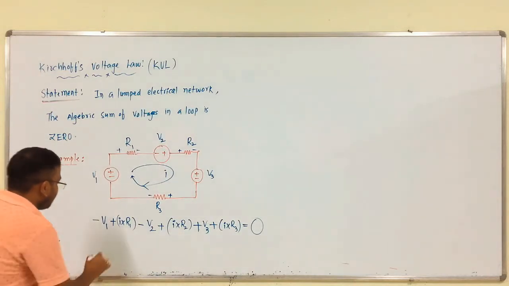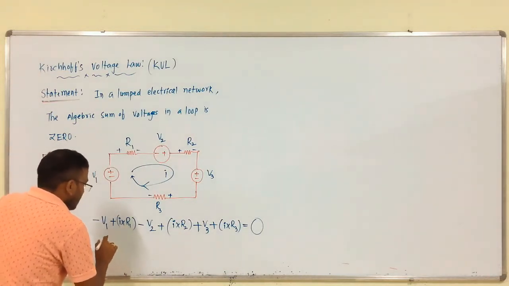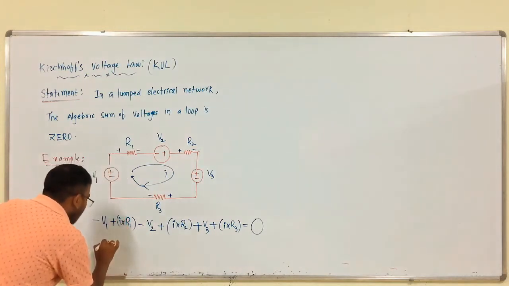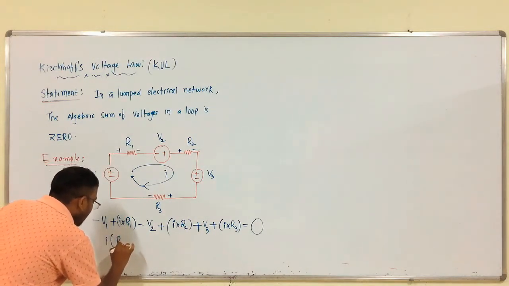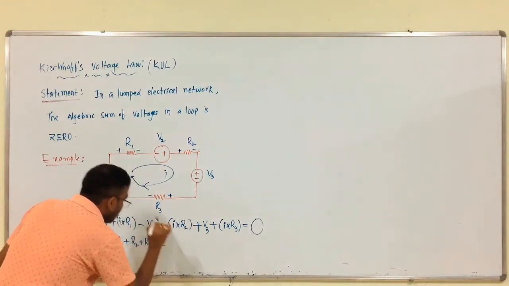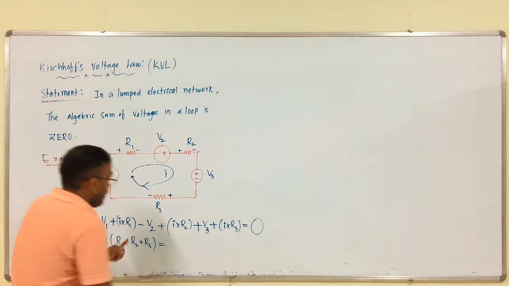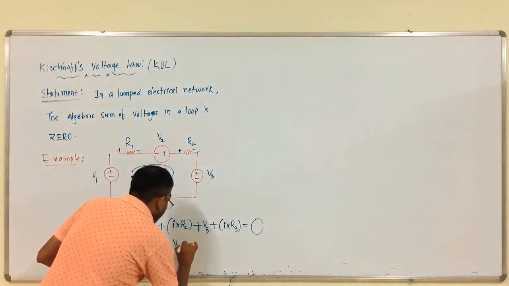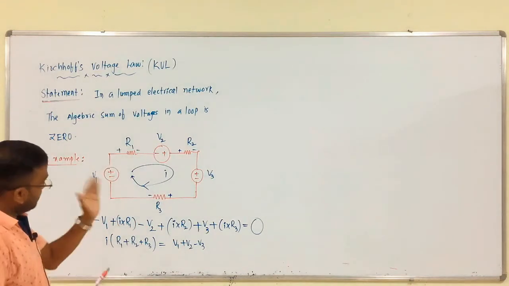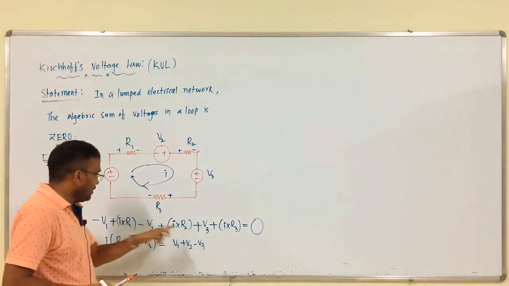So, from this, we can write I into (R1 plus R2 plus R3) equals V1 plus V2 minus V3, right. RHS side, V1 plus V2 minus V3.